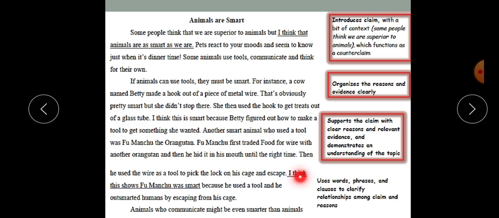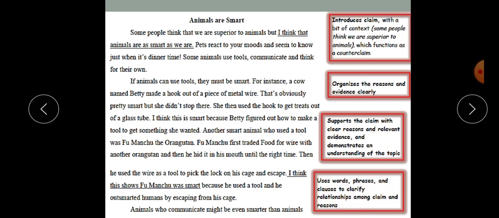So, for example, he says, "I think that this shows Fu Manchu was smart because he used a tool and he outsmarted humans by escaping from his cage." So he relates the reason, which is that animals are smart, to the evidence. The evidence is that this animal used tools. So you have to always relate your evidence to your reason by using words, phrases, and clauses.